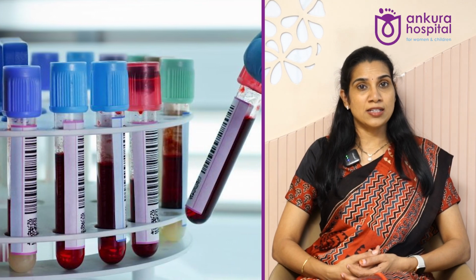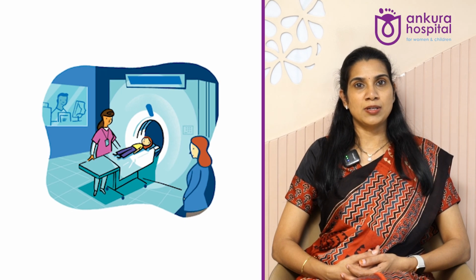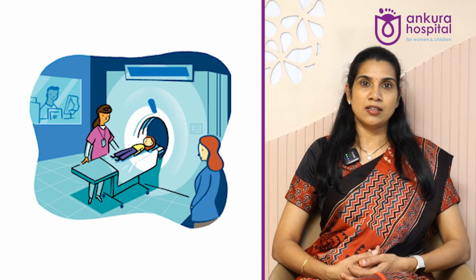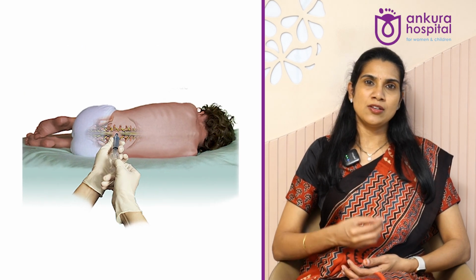Okay, then how do we diagnose? Let's say we have suspected that such and such disorder can exist. Then we have a few blood tests that can be done, and then we have other testing that can be done, such as MRI brain, and then testing the spinal fluid, and then sending a few advanced tests in the spinal fluid or in the blood to confirm that there is some autoimmunity going on.